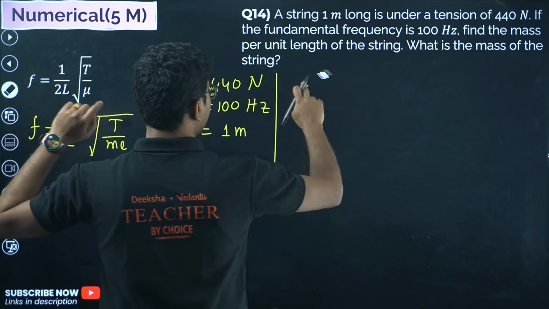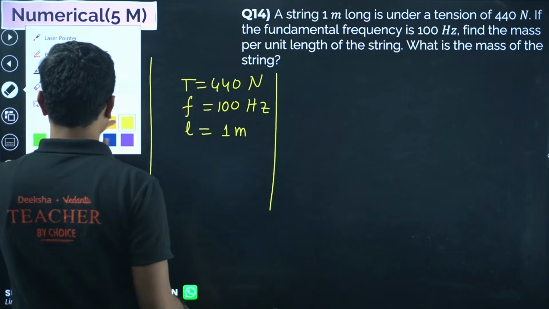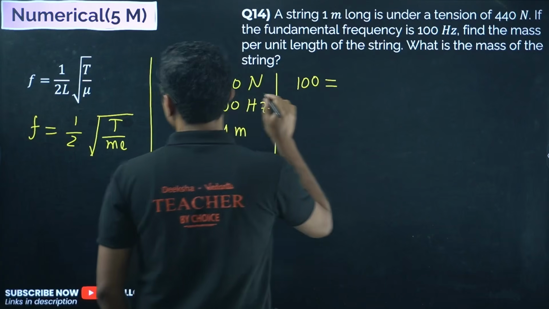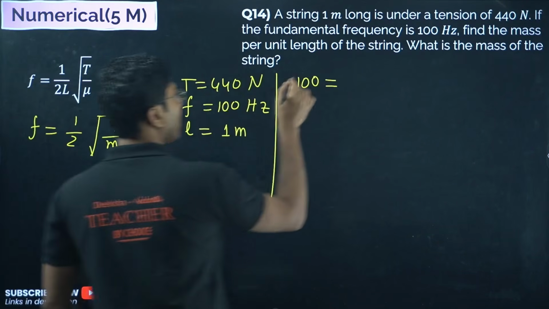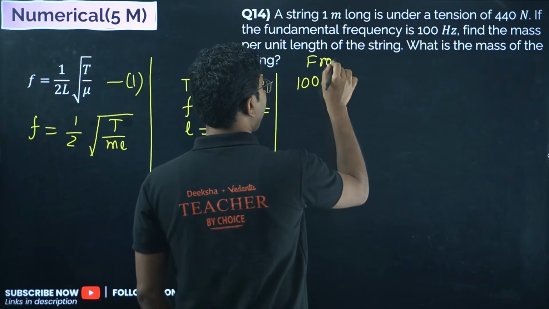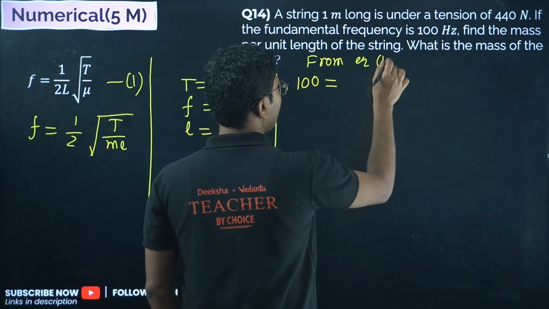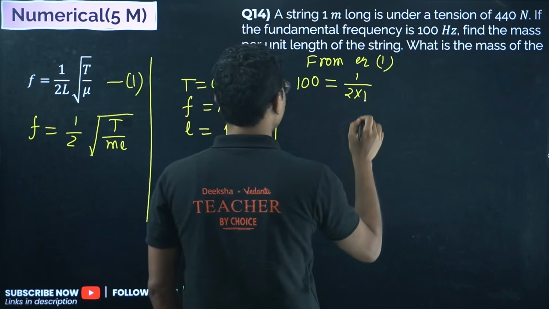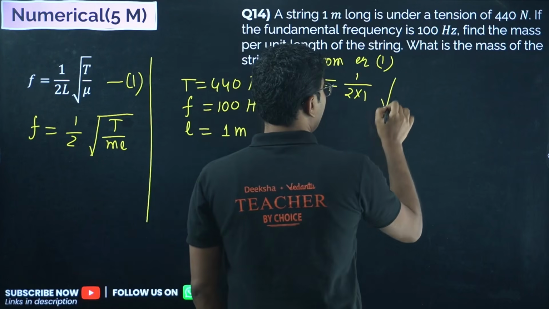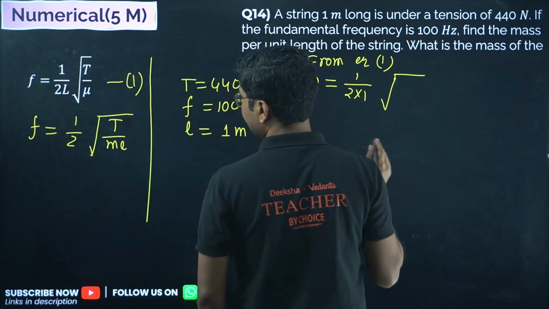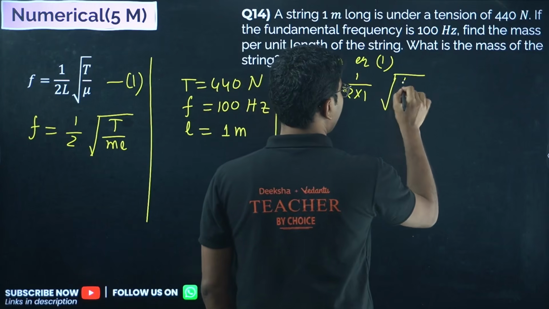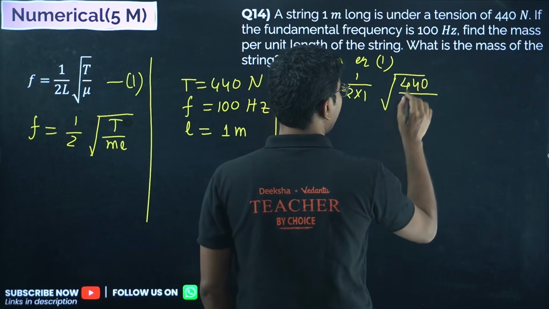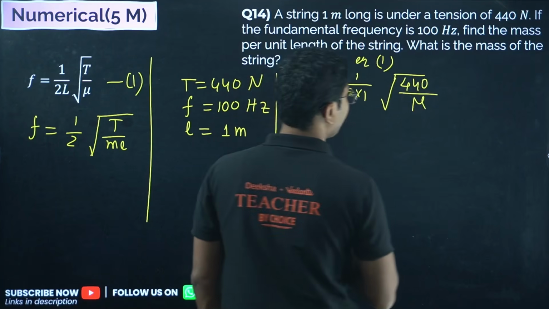We get 100 equals 1 by 2 into 1 into square root of tension 440 divided by mu. We are trying to find mu, right?